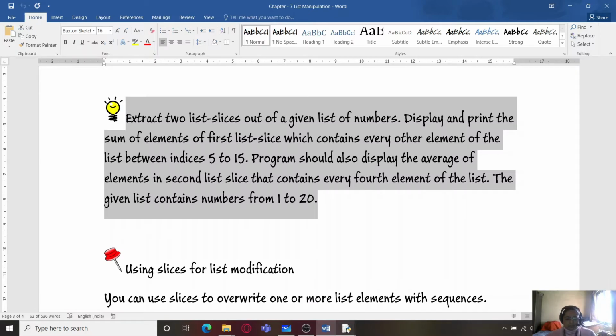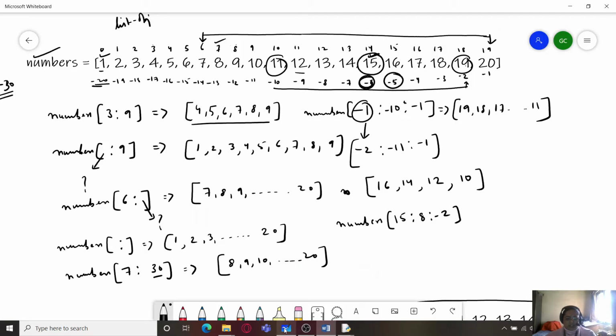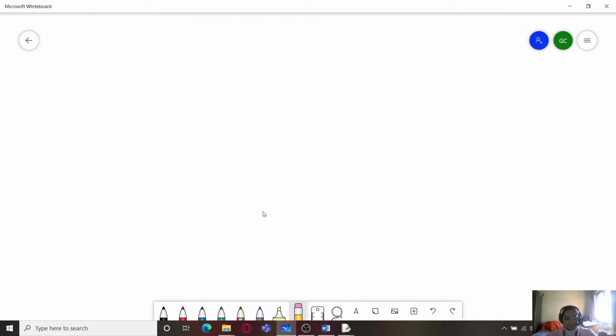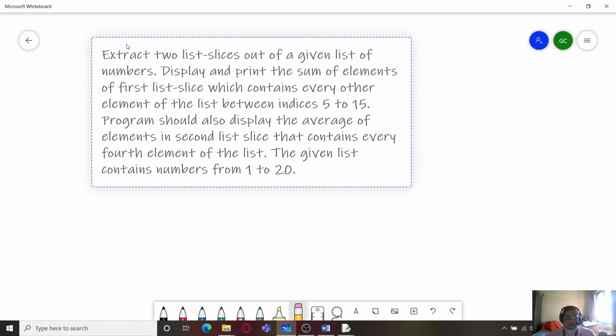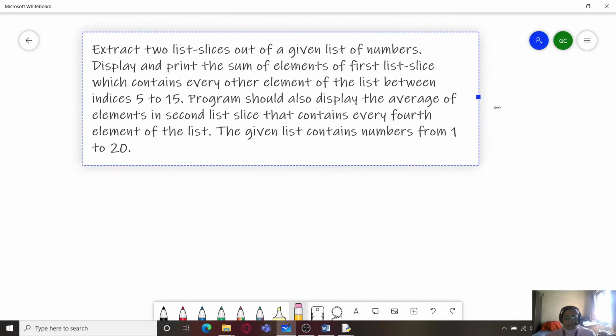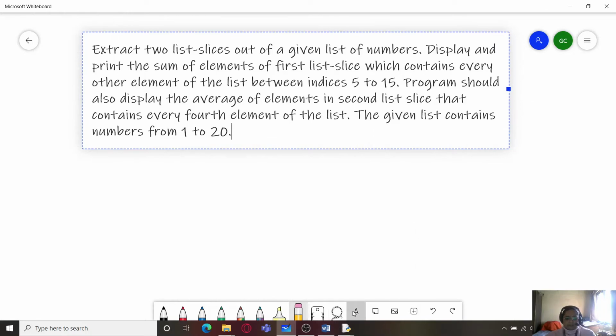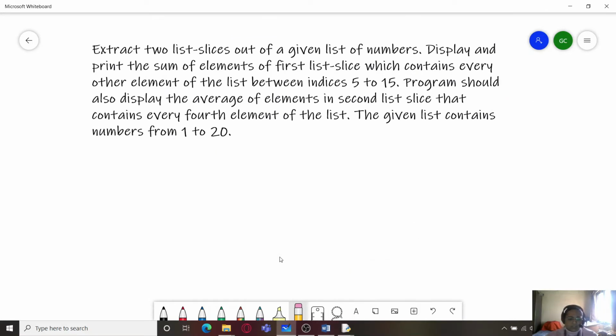The very first thing is we need to understand the logic of the program. As you can see, we have to extract two list slices out of a given list of numbers. And what is that list of numbers? It is already mentioned here.